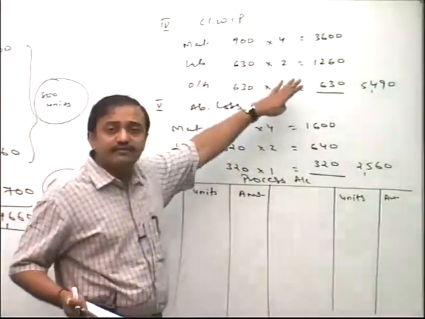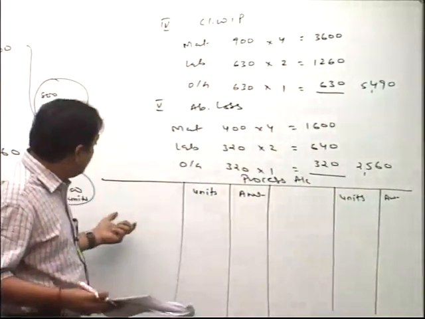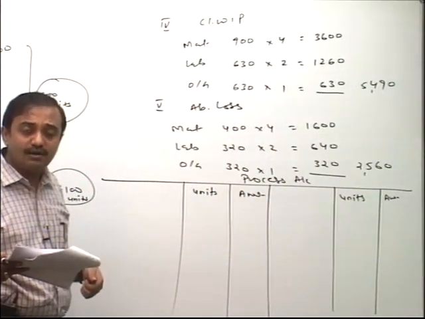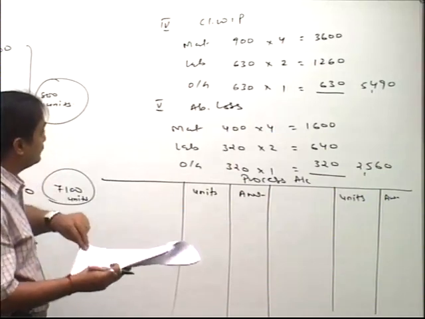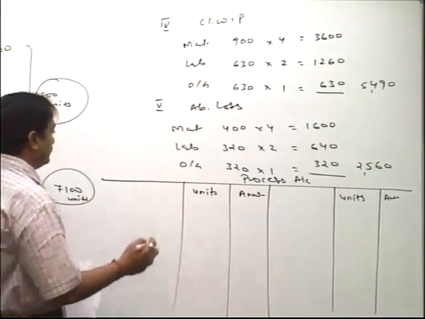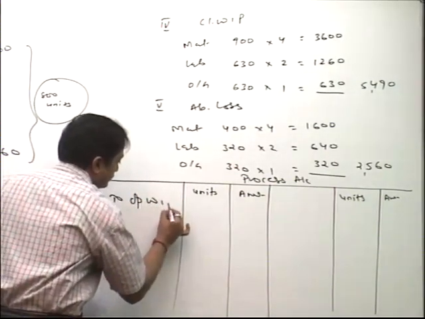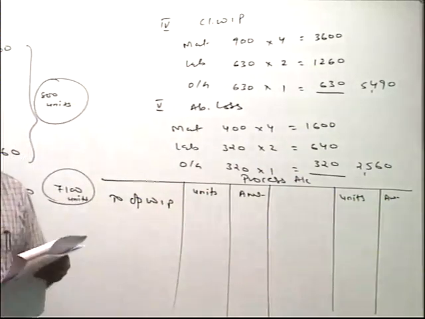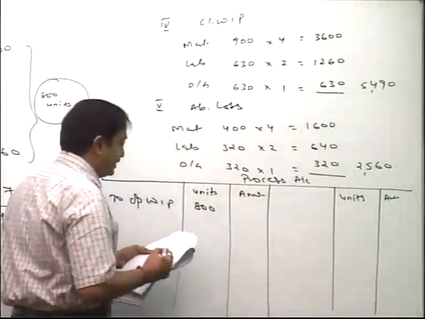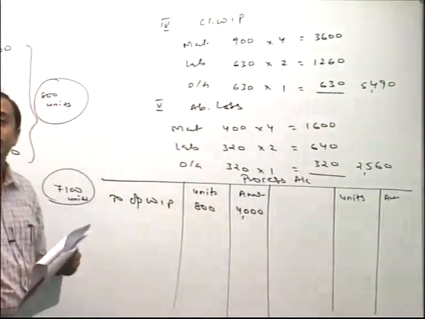Now friends, we completed the closing WIP working notes and abnormal loss. Now we prepare the process account items one by one. Please emphasize. Tell me, opening WIP units, how much? 800. Cost 4000, already given.